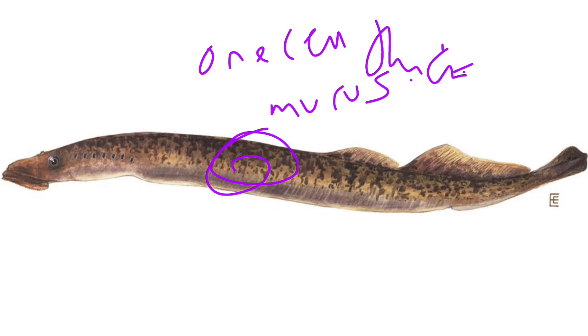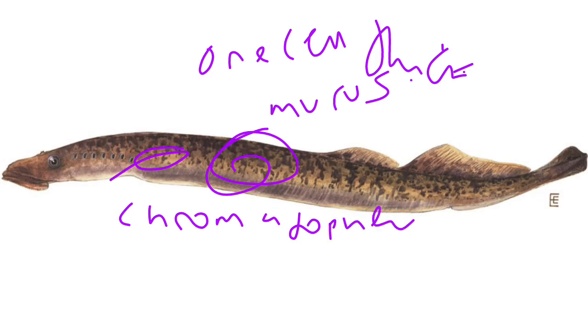Now, they have gland cells and they have cloak cells. The epidermis is found in the outer layer and the inner layer is the dermis, but the dermis is thinner than the epidermis, and this dermis contains something we know as the chromatophore. And this chromatophore gives the lamprey its characteristic color. Are you getting me now?